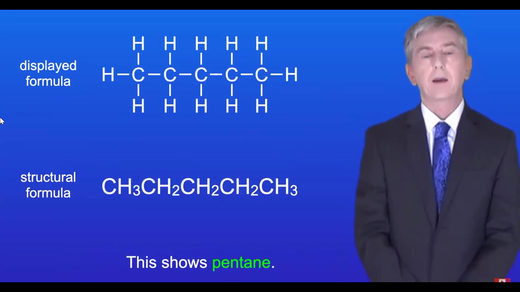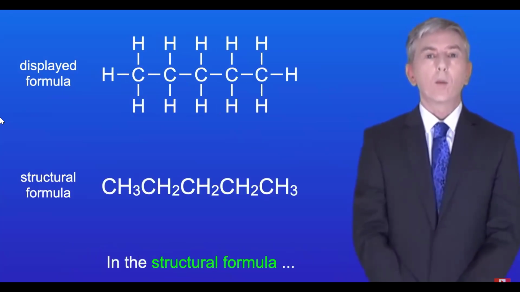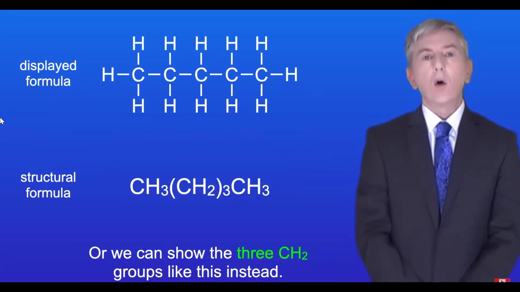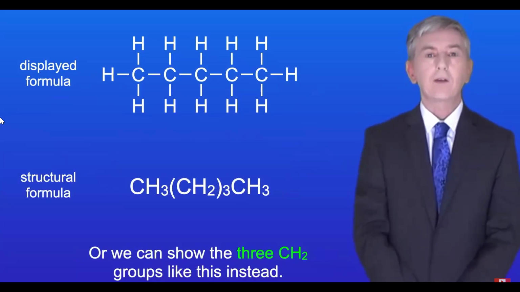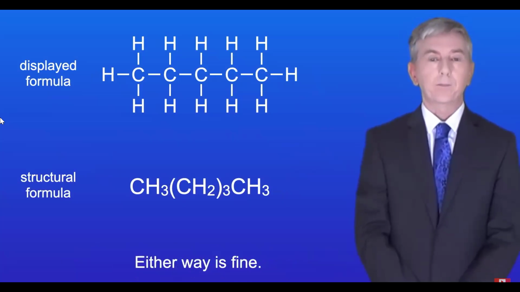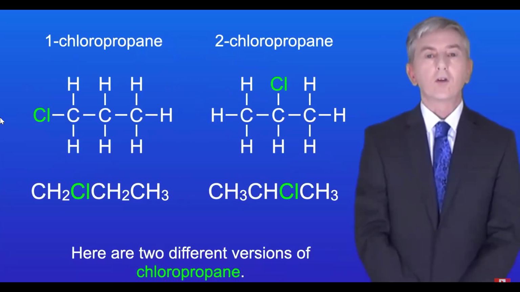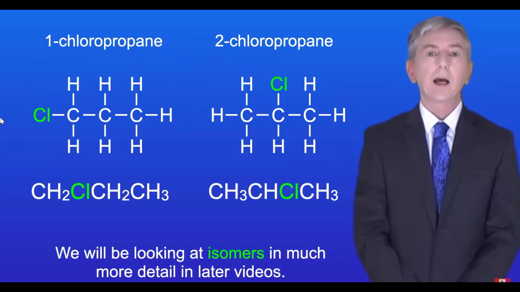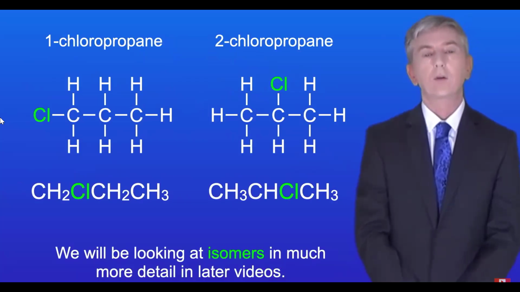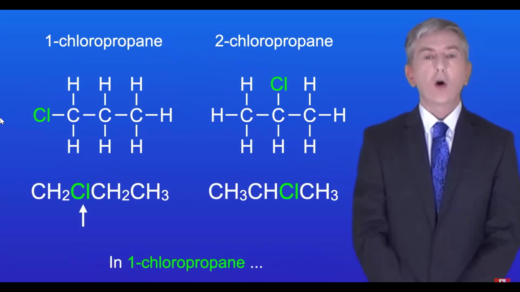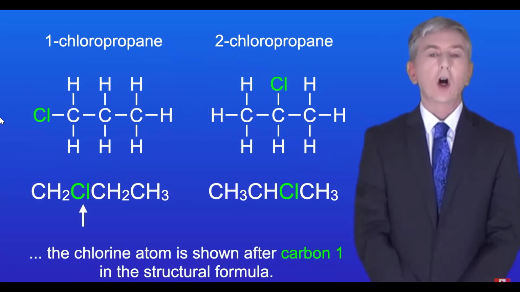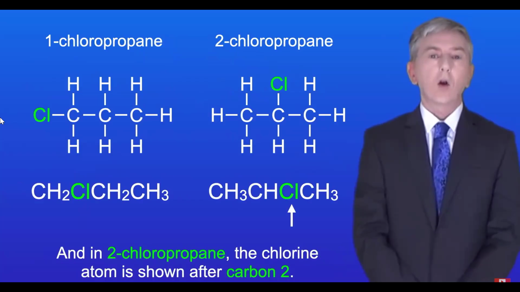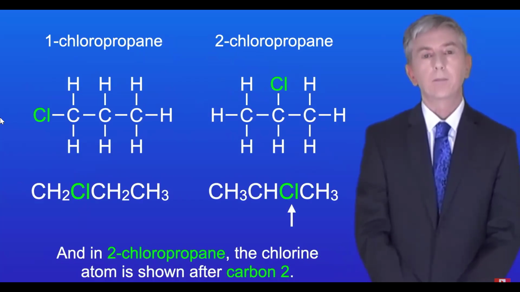This shows pentane. Now in the structural formula, we could represent each CH2 group individually like this. Or we can show the 3 CH2 groups like this instead. Either way is fine. Here are 2 different versions of chloropropane. These versions are called isomers, and we'll be looking at isomers in much more detail in later videos. In 1-chloropropane, the chlorine atom is shown after carbon 1 in the structural formula. And in 2-chloropropane, the chlorine atom is shown after carbon 2.